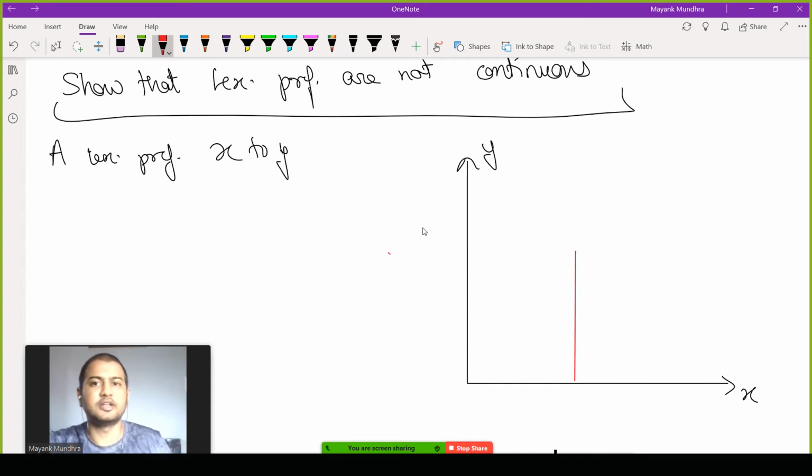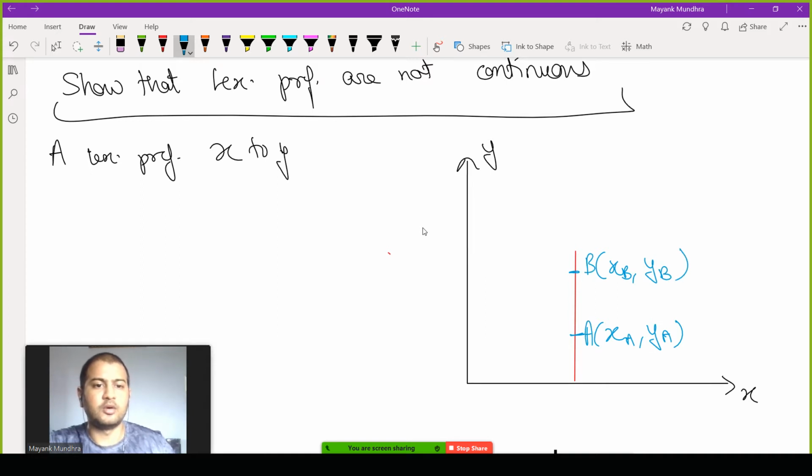On this vertical line, I'm going to take two bundles. This is bundle A, which is XA comma YA, and this is bundle B, which is XB comma YB.